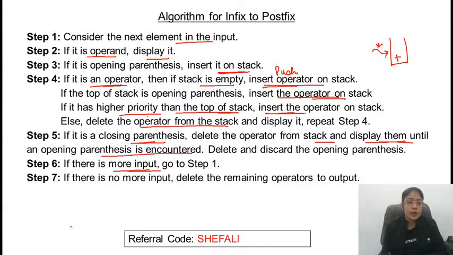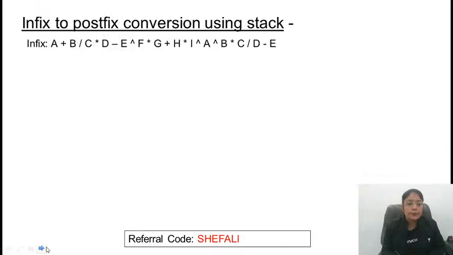Correct? So you do not need to keep so many things in mind. It is a simple thing. If it is an operand, print it as it is. If it is an operator, then you need to consider the rules that we have discussed. And if an opening parenthesis is there, then obviously we know that brackets have the highest priority, so push it in the stack. If a closing bracket comes, then pop out all the elements until you get an opening parenthesis. Parentheses are not printed in the expression; they are just for balancing purposes. Clear? Let's apply these rules on an example for more clarity.